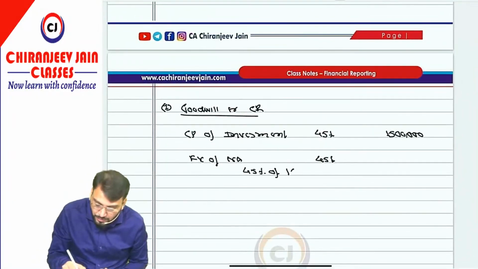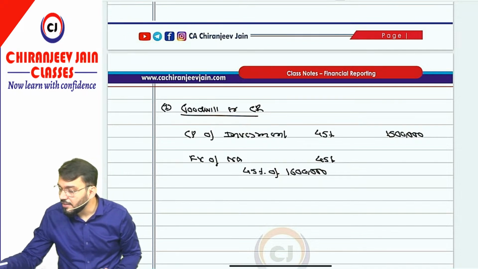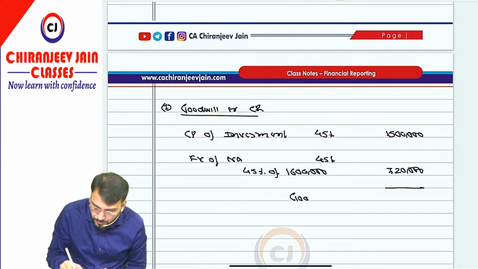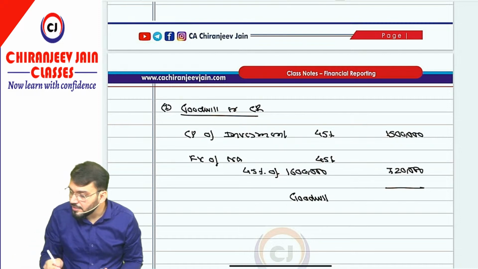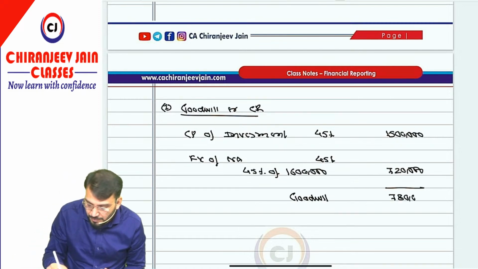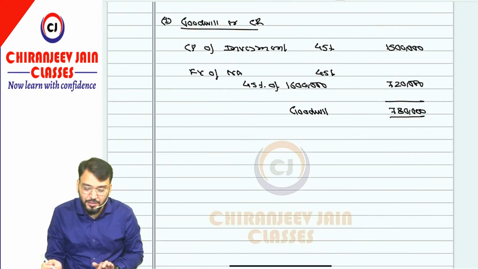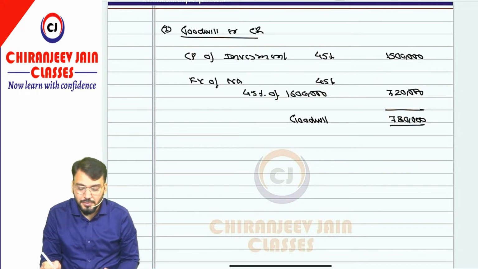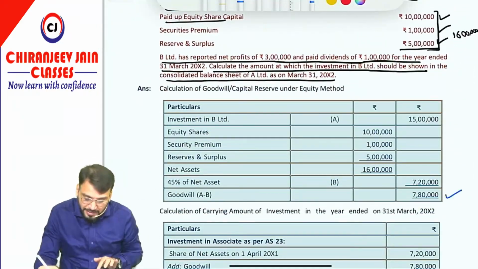So 45% of 16 lakh, how much is it coming? 16 lakh into 45% is coming 7 lakh 20,000. So goodwill, how much is it? Minus 15 lakh, that is 7 lakh 80,000. Understood? Correct. Have you understood this point? Got this point? Simple? Yes sir.